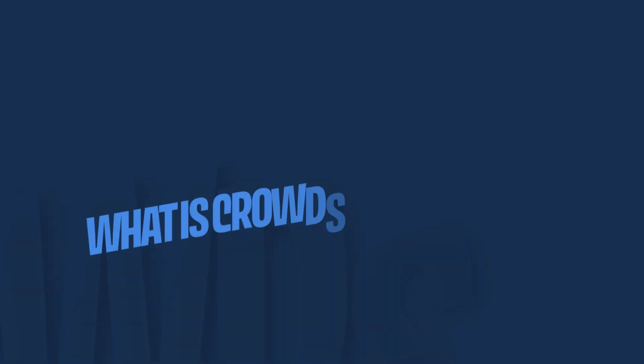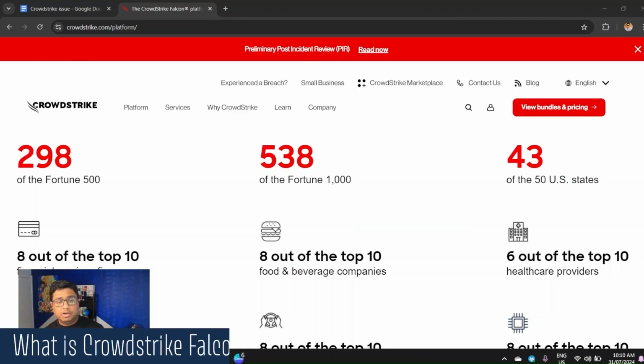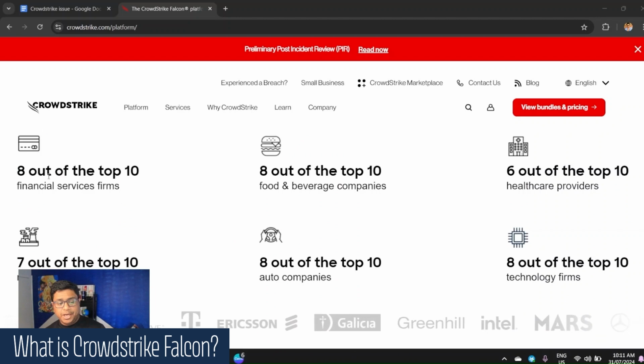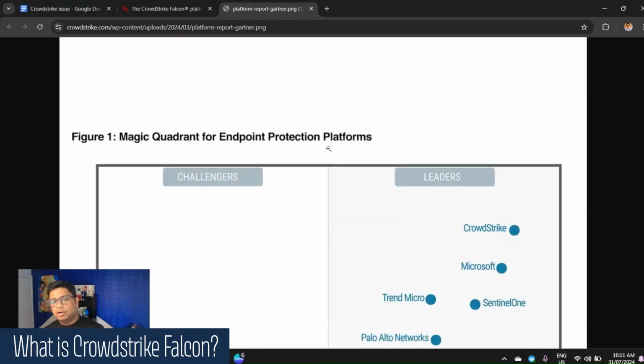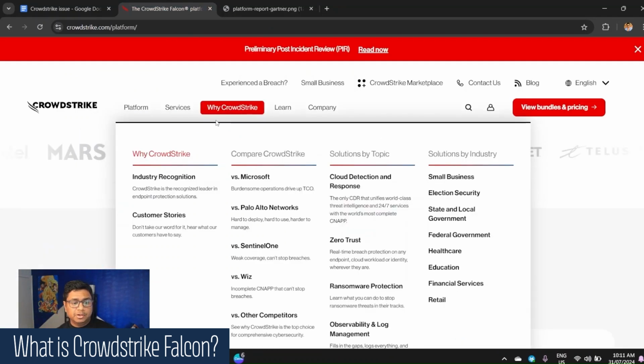Now let us talk about CrowdStrike and its software Falcon. CrowdStrike is one of the companies which is running on 298 of the Fortune 500, 538 of the Fortune 1000, and 43 of the 50 United States. So it is used by 8 out of the top 10. And if you look at the Magic Quadrant of endpoint protection platforms, CrowdStrike is one of the leaders. Why? Because of their software Falcon.